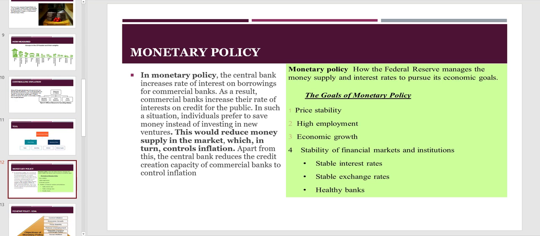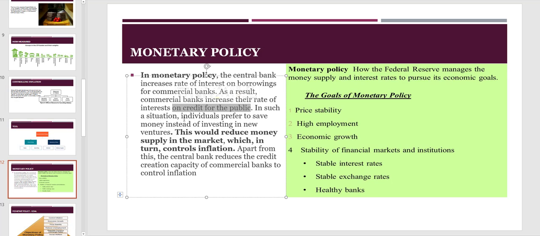In monetary policy, the central bank increases the rate of interest on borrowing for commercial banks. As a result, commercial banks increase their rate of interest on credit for the public. Because if it costs more money for banks to borrow, they have to make a profit in a capitalist country, and whatever we go and borrow will cost us more money.